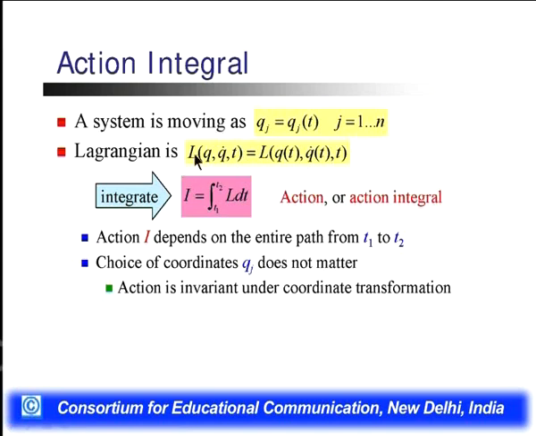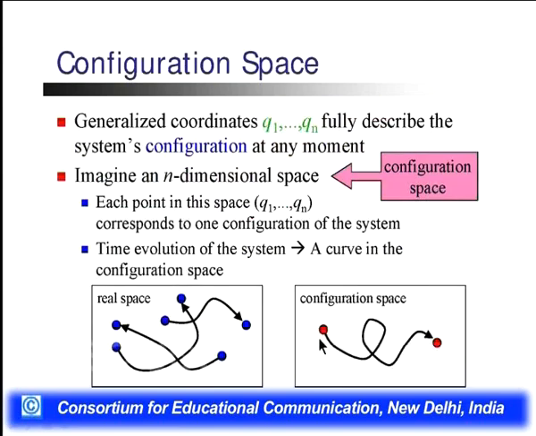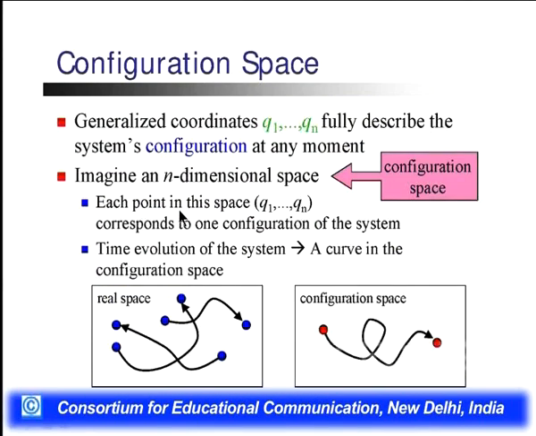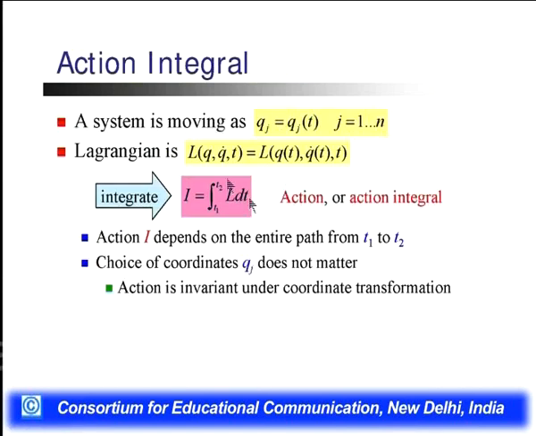We take the integral, which is the action I, or the action integral, defined between the time limits t1 and t2, with t1 the initial and t2 the final time. The action I depends on the entire path from initial to final, so I equals the integral from t1 to t2 of L dt.